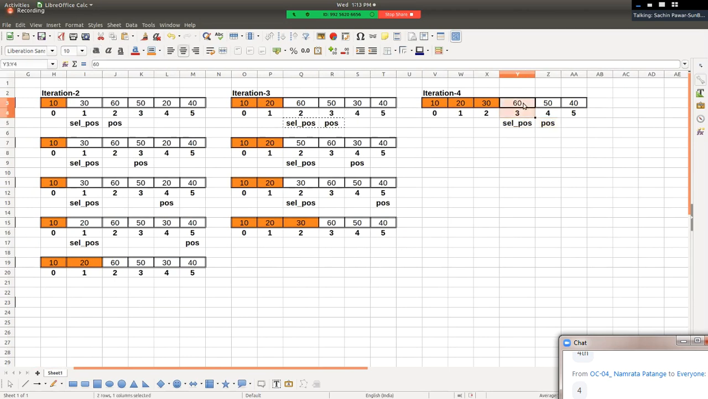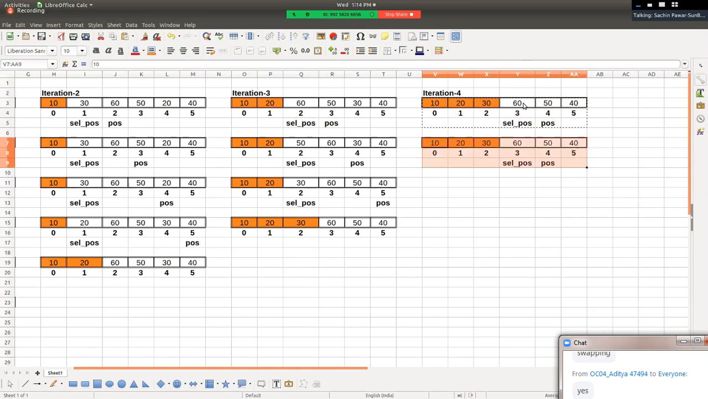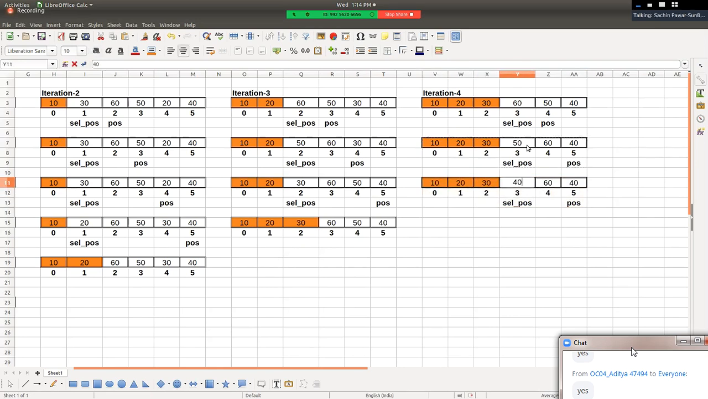So 60 and 50 get compared. Is swapping required? Yes, swapping takes place. यहाँ पे swapping होगा, right? And hence 50 and 60 get swapped with each other. Position plus plus, right? Then 50 gets compared with 40. Yes, swapping is required, and hence यहाँ पे 40 and 50 get swapped with each other, right? And in this iteration, next smallest element gets settled at its appropriate position, right?